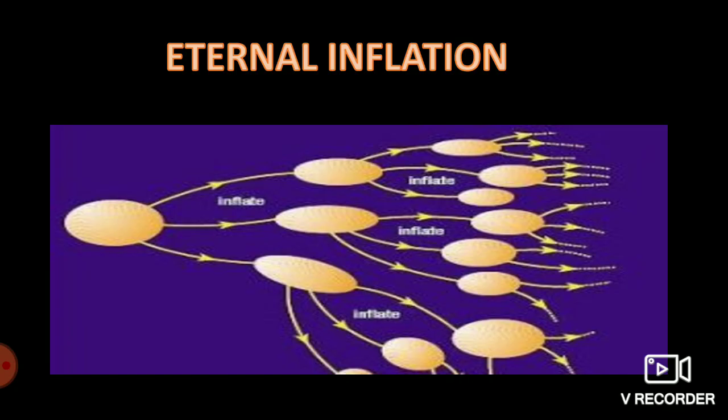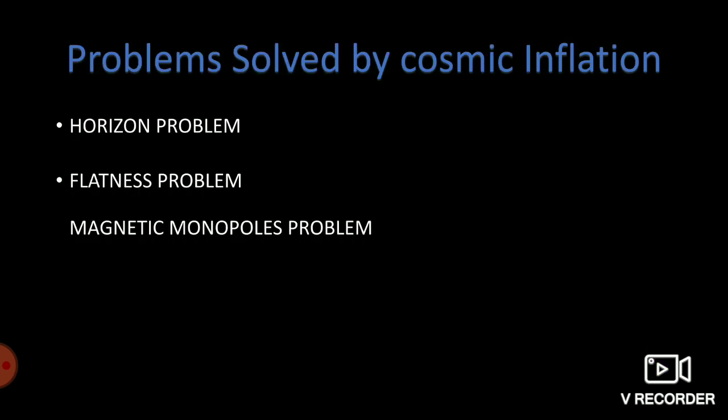And I said eternal inflation continues forever, and our universe is maybe far bigger than expected. At the start we said that the problems solved by inflation were the horizon problem, the flatness problem, and the magnetic monopoles problem. So how does inflation explain this? The universe which we see is a very tiny bit of the entire universe.